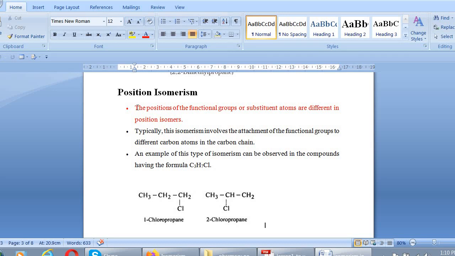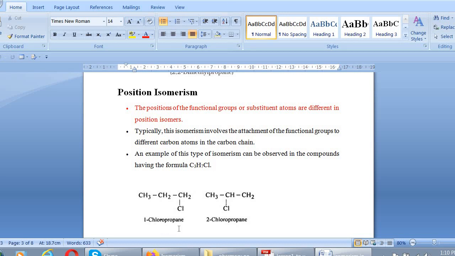I highlighted this position isomerism so that you can understand it very well. What is position isomerism? The position of the functional group or substituent group is different. In chain isomerism the carbon chain was different, but in position isomerism the functional group or substituent group that is attached will be at a different position. This can be well explained with the help of an example.